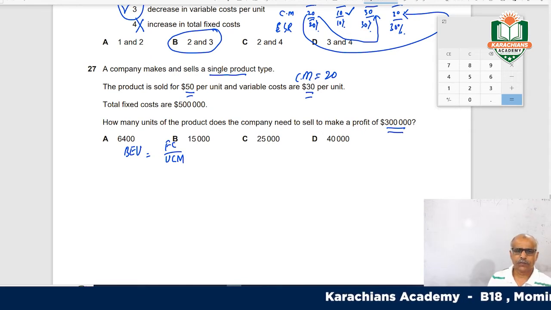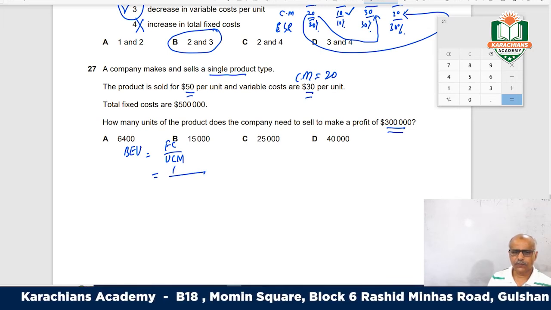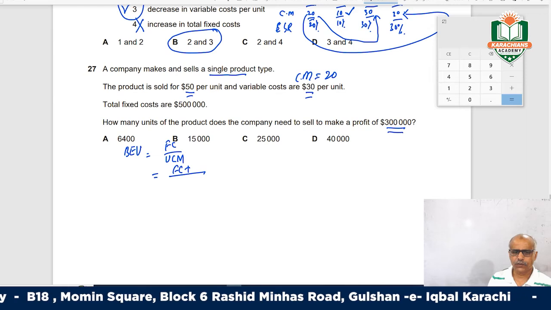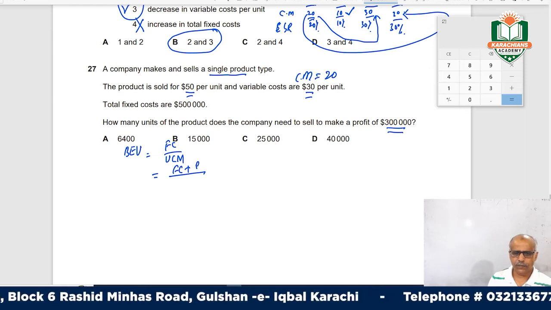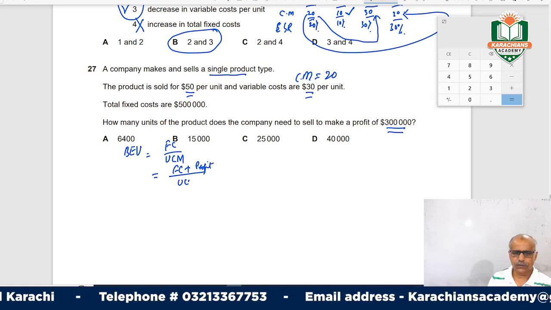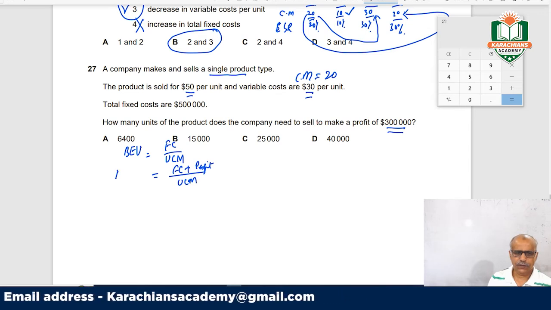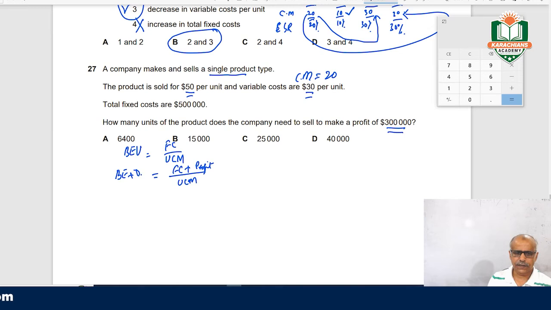This is the formula. But if you want to add some profit as well to your fixed cost, then divided by unit contribution margin, this will become your break-even sales plus desired sales.